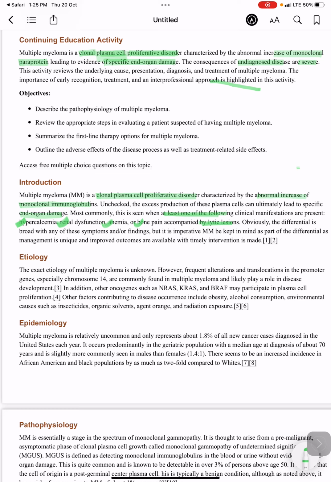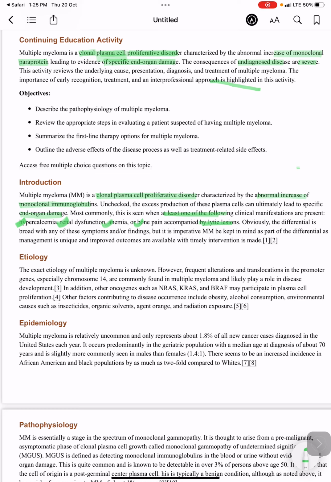The differential is broad with any of these symptoms or findings, but it is imperative that multiple myeloma be kept in mind as part of the differential.